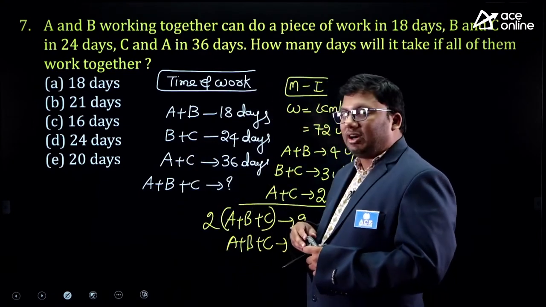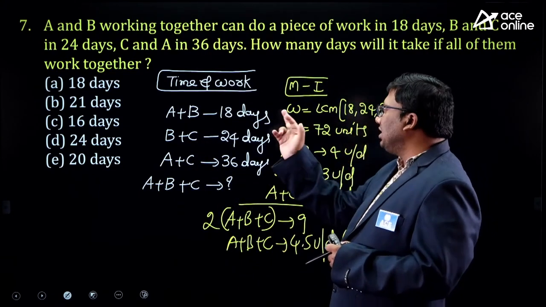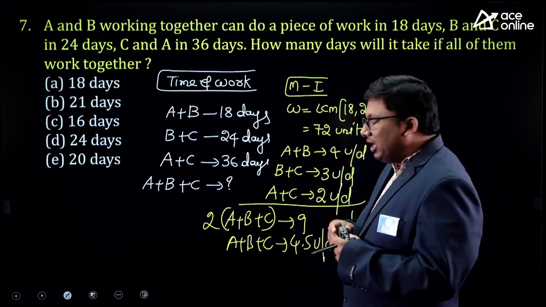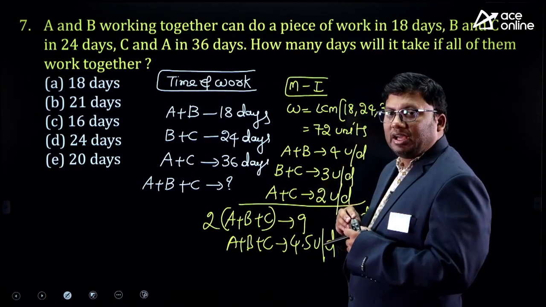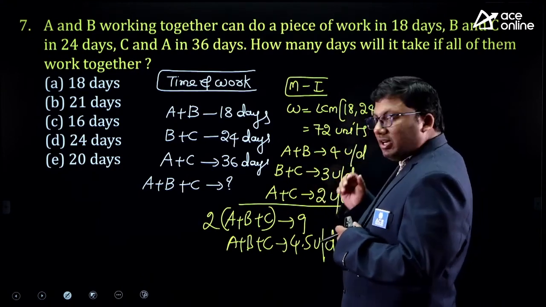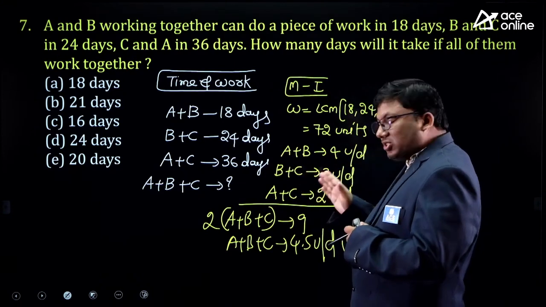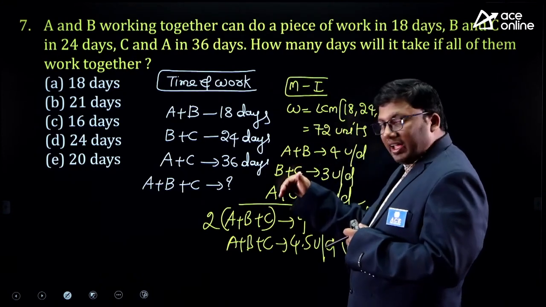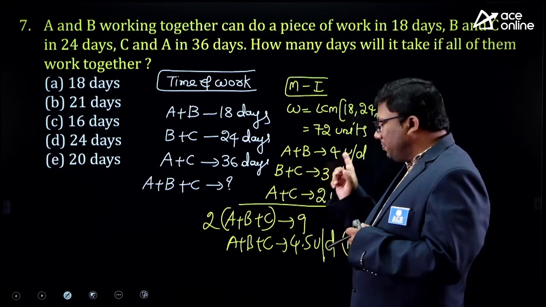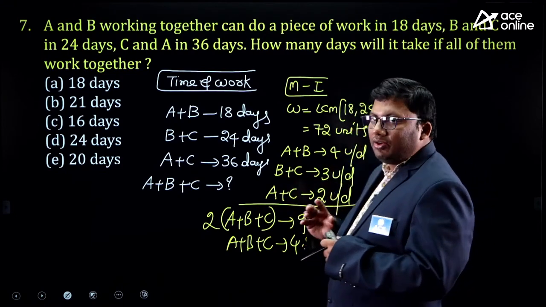Take the LCM of 18, 24, 36, which is 72. 18 days, 72 units, A plus B, 4 units per day. 24 days, 72 units, B plus C, 3 units per day. 36 days, 72 units, A plus C, 2 units per day. If I add, 2 times A plus B plus C is 9, so A plus B plus C becomes 4.5 units per day.